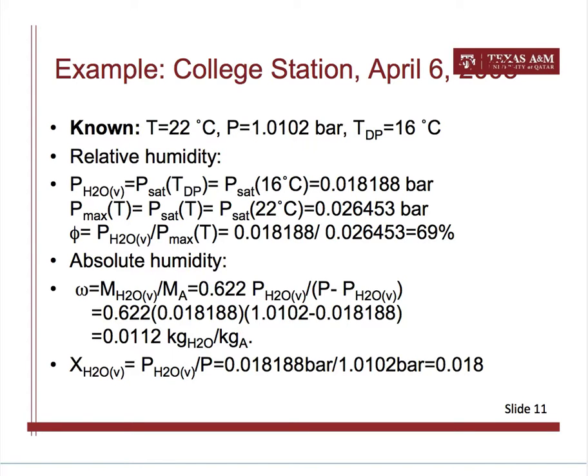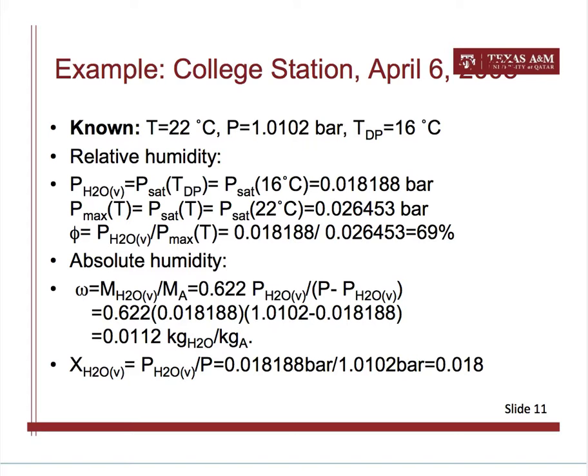All right, here we look for the relative humidity first. For relative humidity, we need to get the actual partial pressure of water vapor in the system. We were given the dew point temperature for the system, which is 16 degrees, and we know from the definition of dew point temperature that the actual water vapor partial pressure in the moist air system should be equal to the saturation pressure at the dew point temperature, which is 16 degrees Celsius.